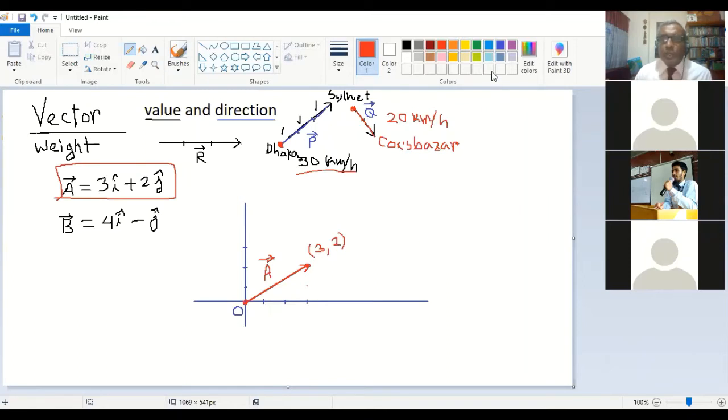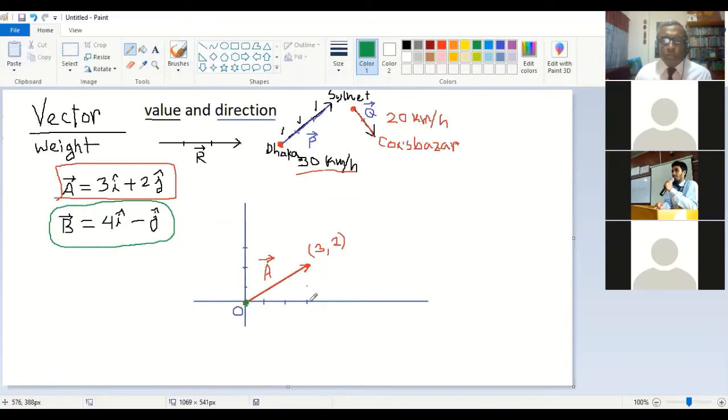Now I am showing the second vector, that is the B vector, and in the B vector we use 4 units horizontal distance and 1 unit vertical distance, and you will go down. So you start from 0, 0. Every time you start from 0, 0, and then you go right side 4 units.